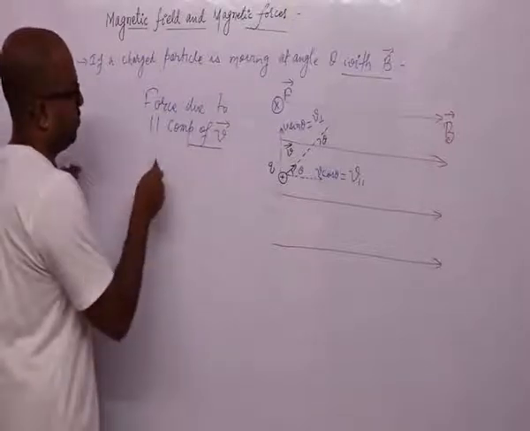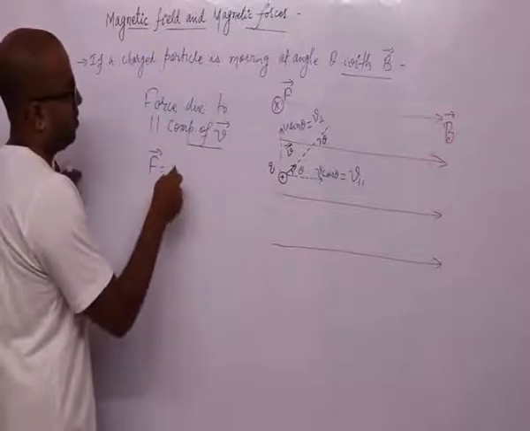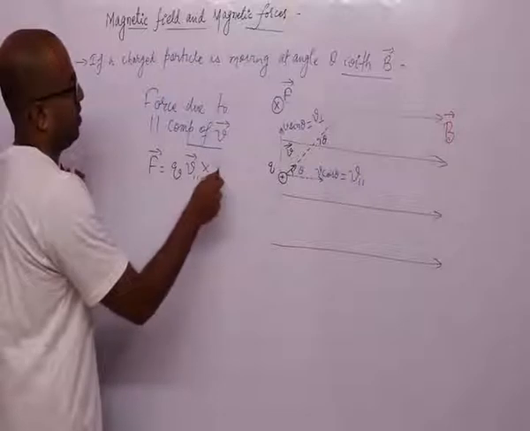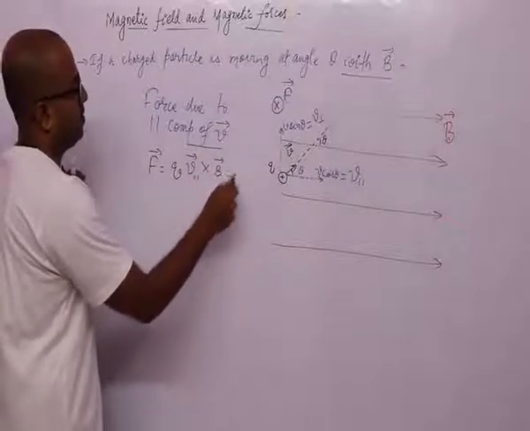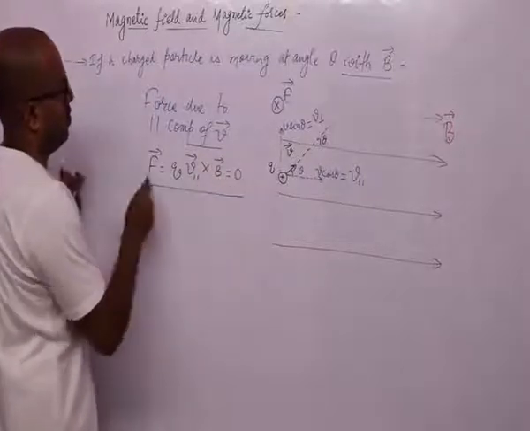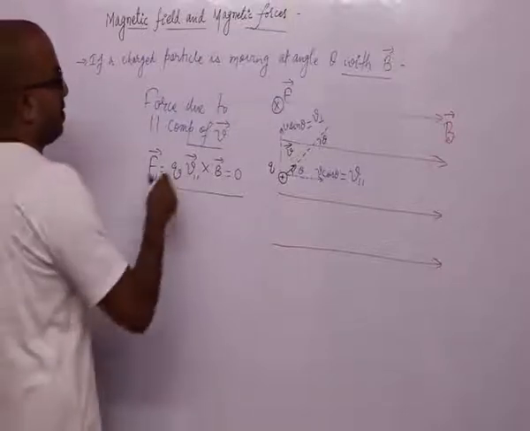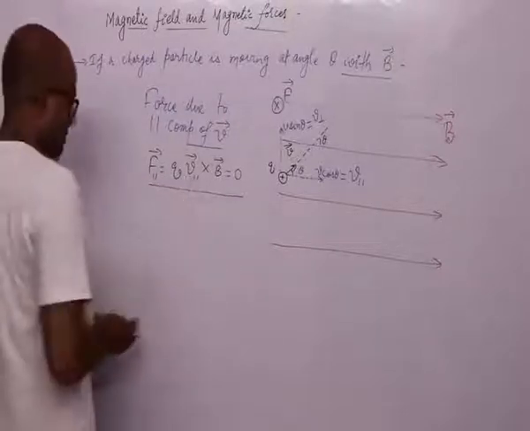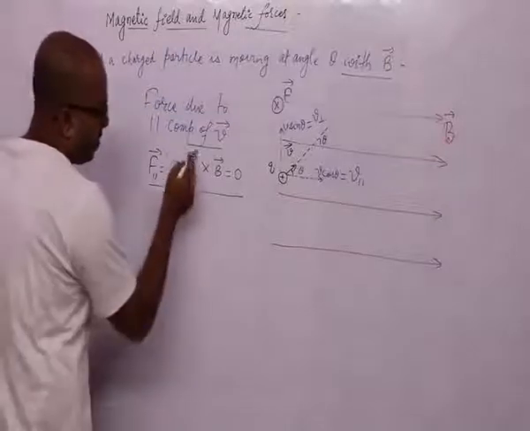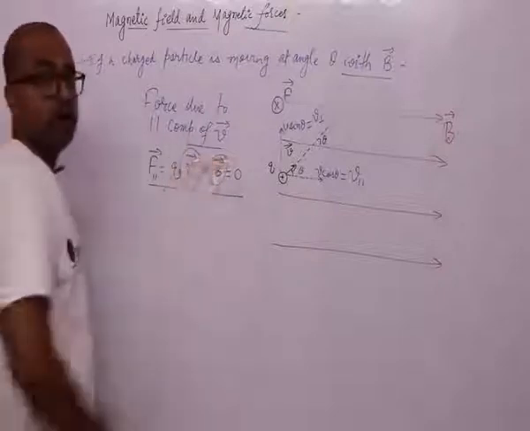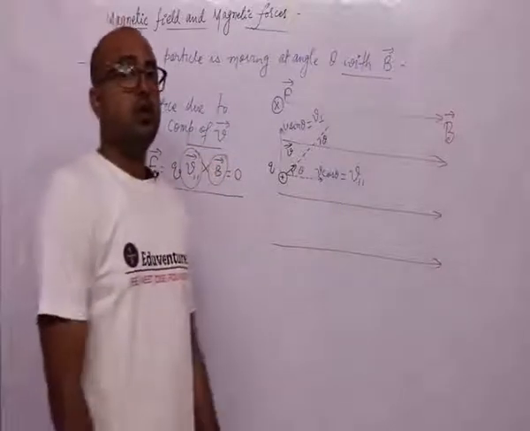F is equal to Q V cross B. This will be equal to 0. The force due to the parallel component of velocity is 0 because the angle between the parallel component of velocity and the magnetic field is 0 degrees. Both are in parallel direction.